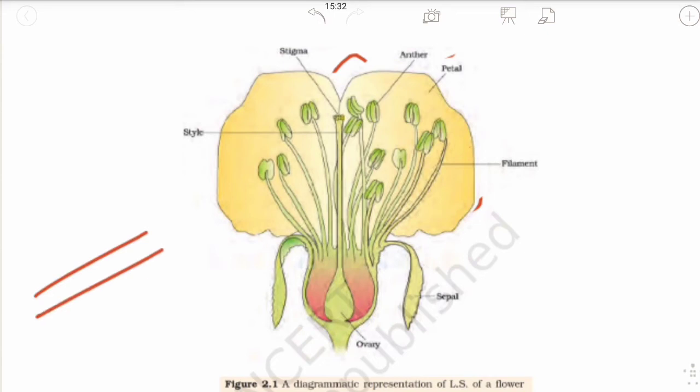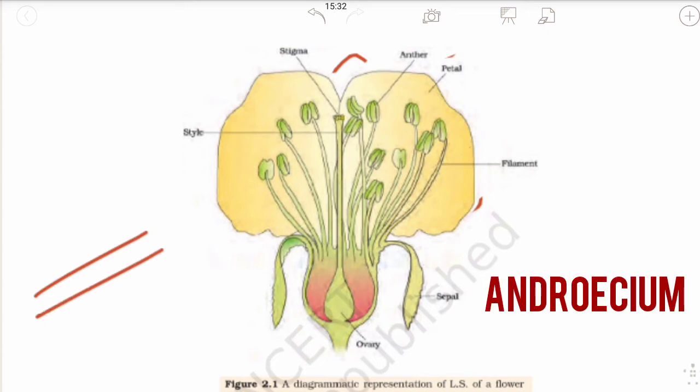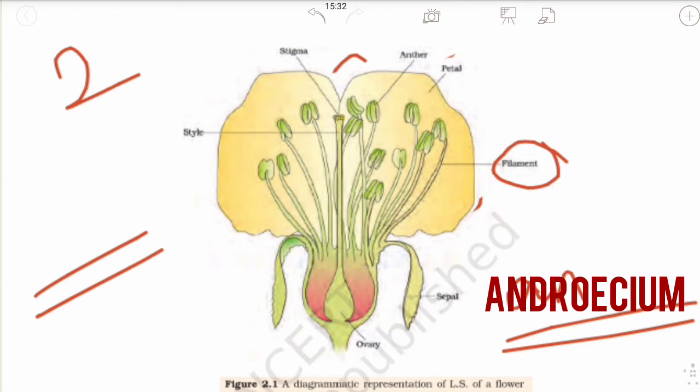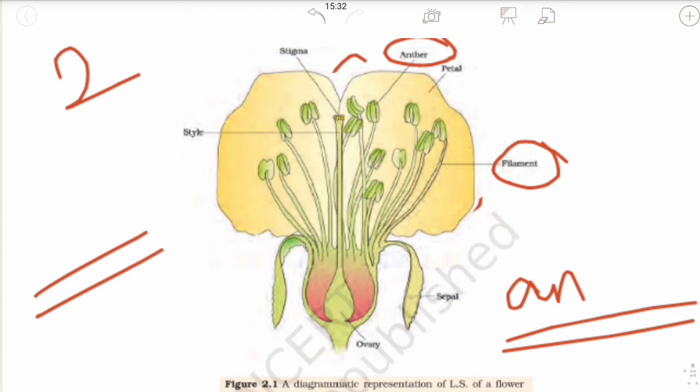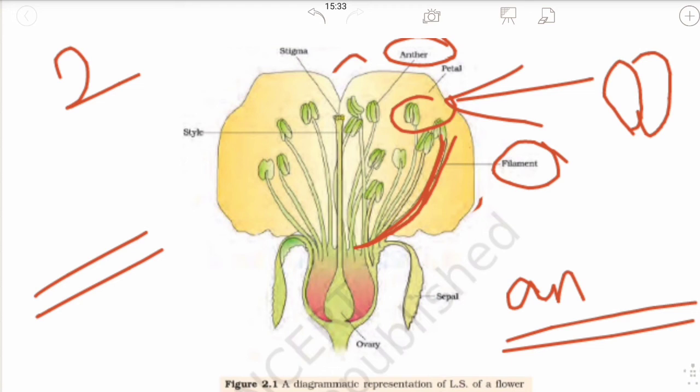Stamens are the male reproductive part of a flower. They are also known as androecium. Stamens are mainly divided into two parts, that is filament and anther. Filament and anther are the two parts present in the stamen. This is the filament. Filament is a long slender stalk. And anther is a bilobed structure.